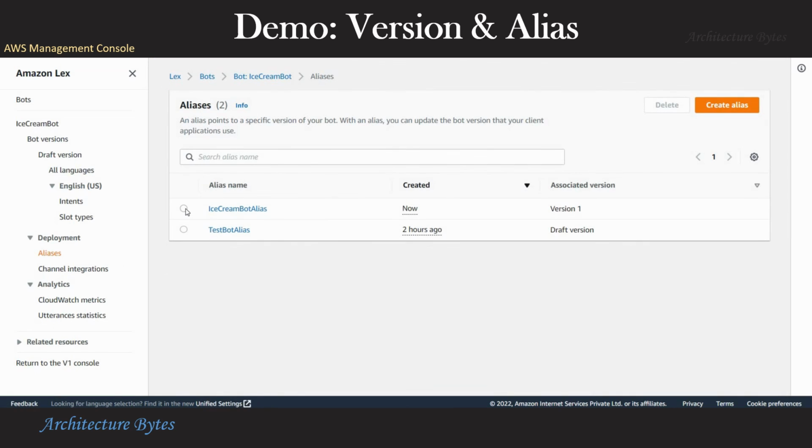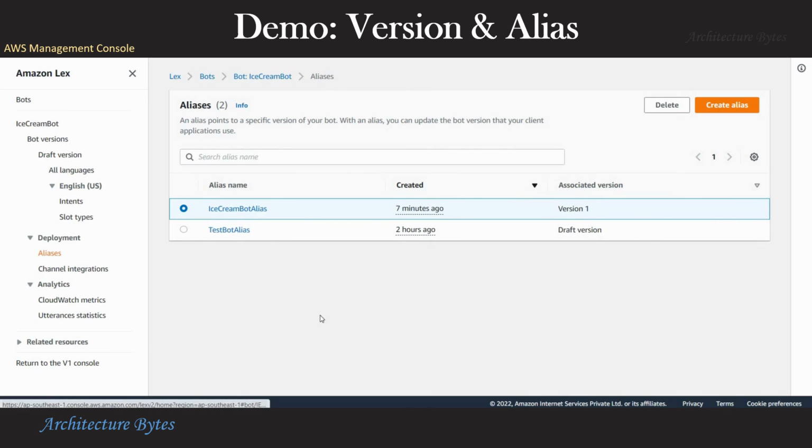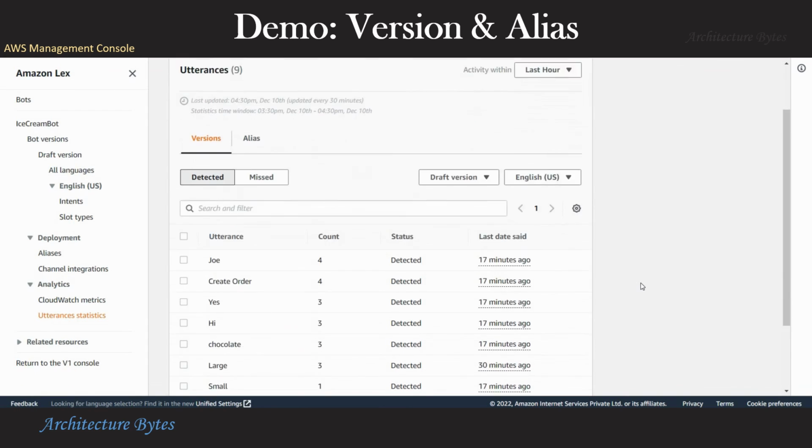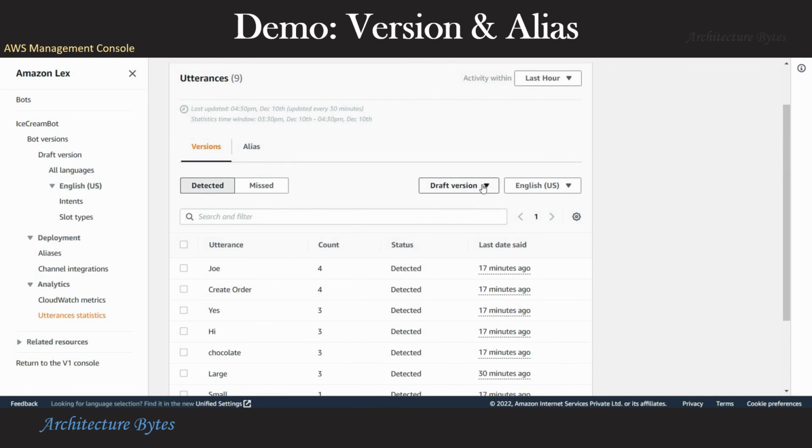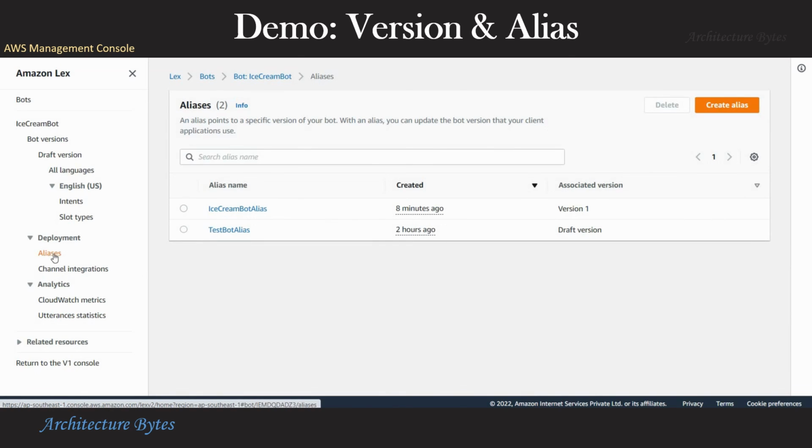Okay, so there are some other useful pieces of information that we can take a look at, like under analytics we have utterances statistics. Let's take a look. So all the utterances provided by the end users, their count and status is available here. This is useful information. So this is how we create a version and an alias.